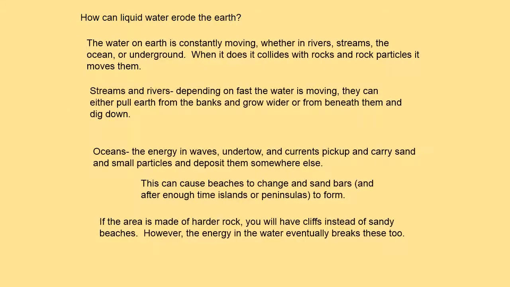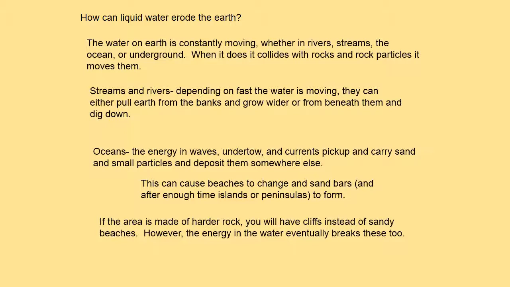The water on Earth is constantly moving, whether in rivers, streams, the ocean, or underground, and as it does so, it collides with rock and rock particles. If the moving water carries enough force to move the mass of a rock, whether a minute particle of silt or a massive boulder, it can cause erosion. Streams and rivers can pull earth from the banks and grow wider, or from the river bed and dig deeper, carving their way through the land.